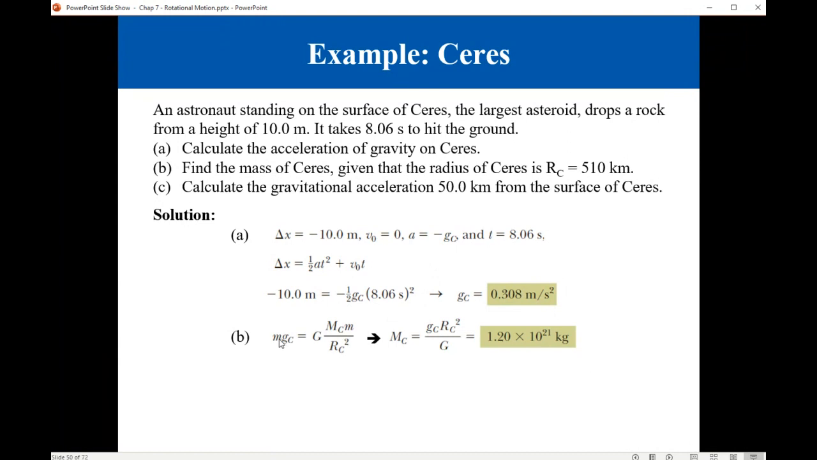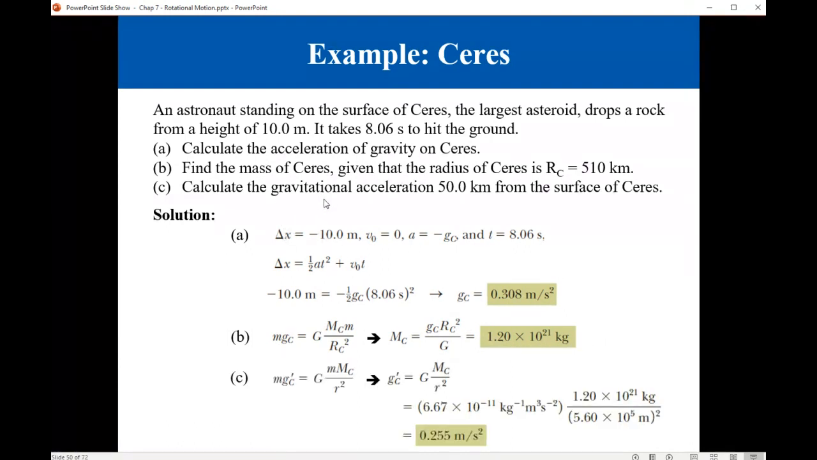Then m gc equals G times the mass of Ceres times the mass of the object divided by the radius squared. So from this equation, you cancel m with m, and so Mc equals gc Rc squared divided by G. We substitute here for gc, we substitute for Rc the given value, and for G the given value, 6.67 times 10 to the minus 11. Evaluate, so this is the mass of this asteroid.